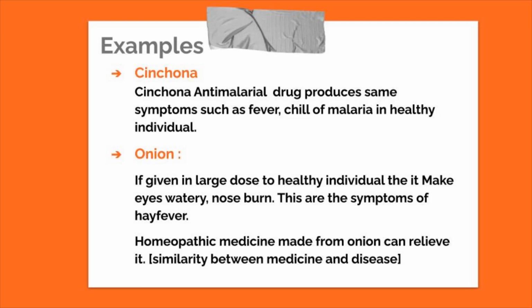So in the homeopathic system of medicine, what we observe is the similarity between medicine and disease. That means if a medicine has the ability to produce, in large doses in a healthy volunteer, symptoms similar to those of the patient, then we can use that medicine for the treatment of that disease in a patient having similar symptoms. So that is the similarity between the medicine and the disease as per the homeopathic system of medicine.